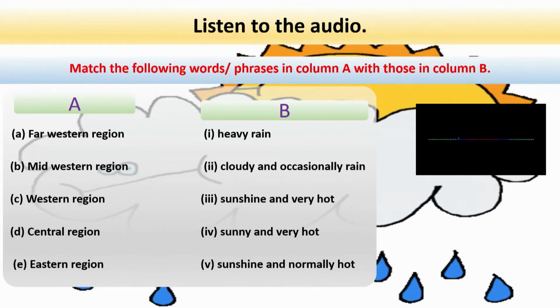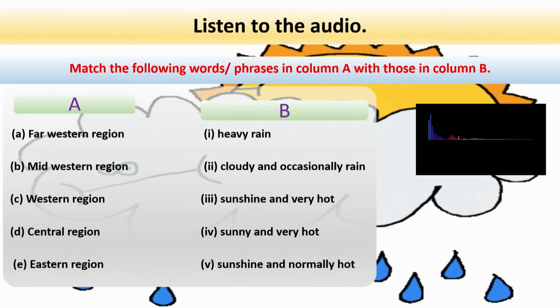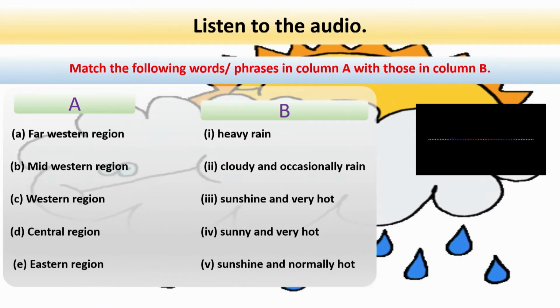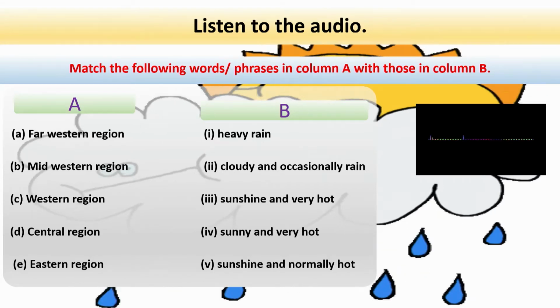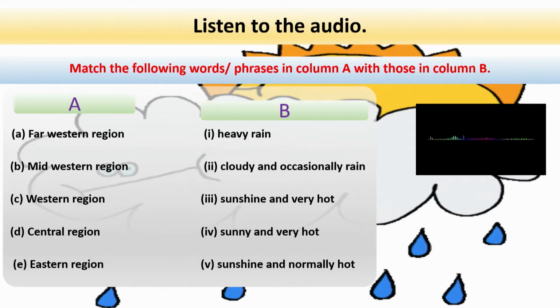Good evening. It's 7:15 p.m. This is the weather forecast for the next 24 hours. Heavy rain is expected in the eastern region of the country. It might be cloudy all the day there, with plenty of rain.